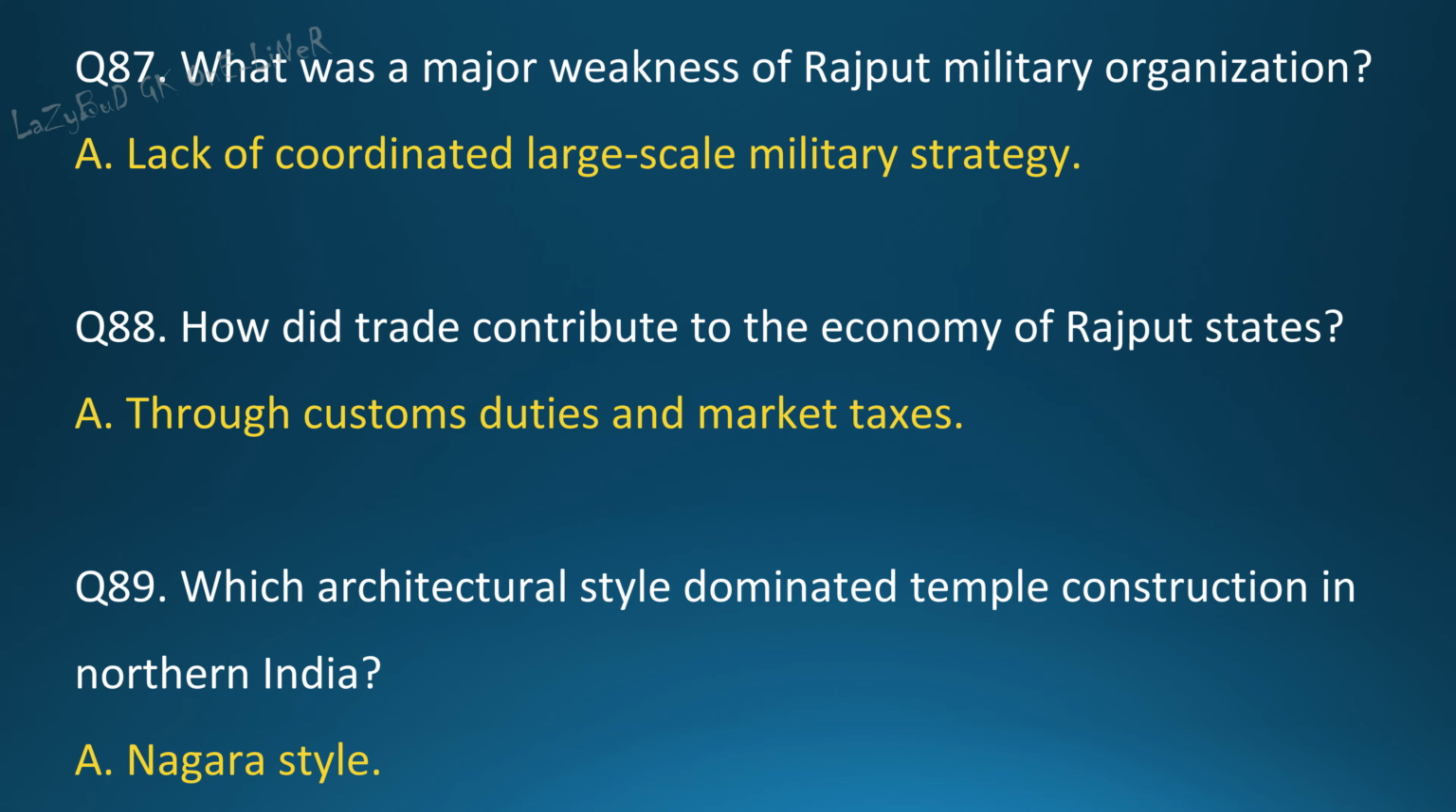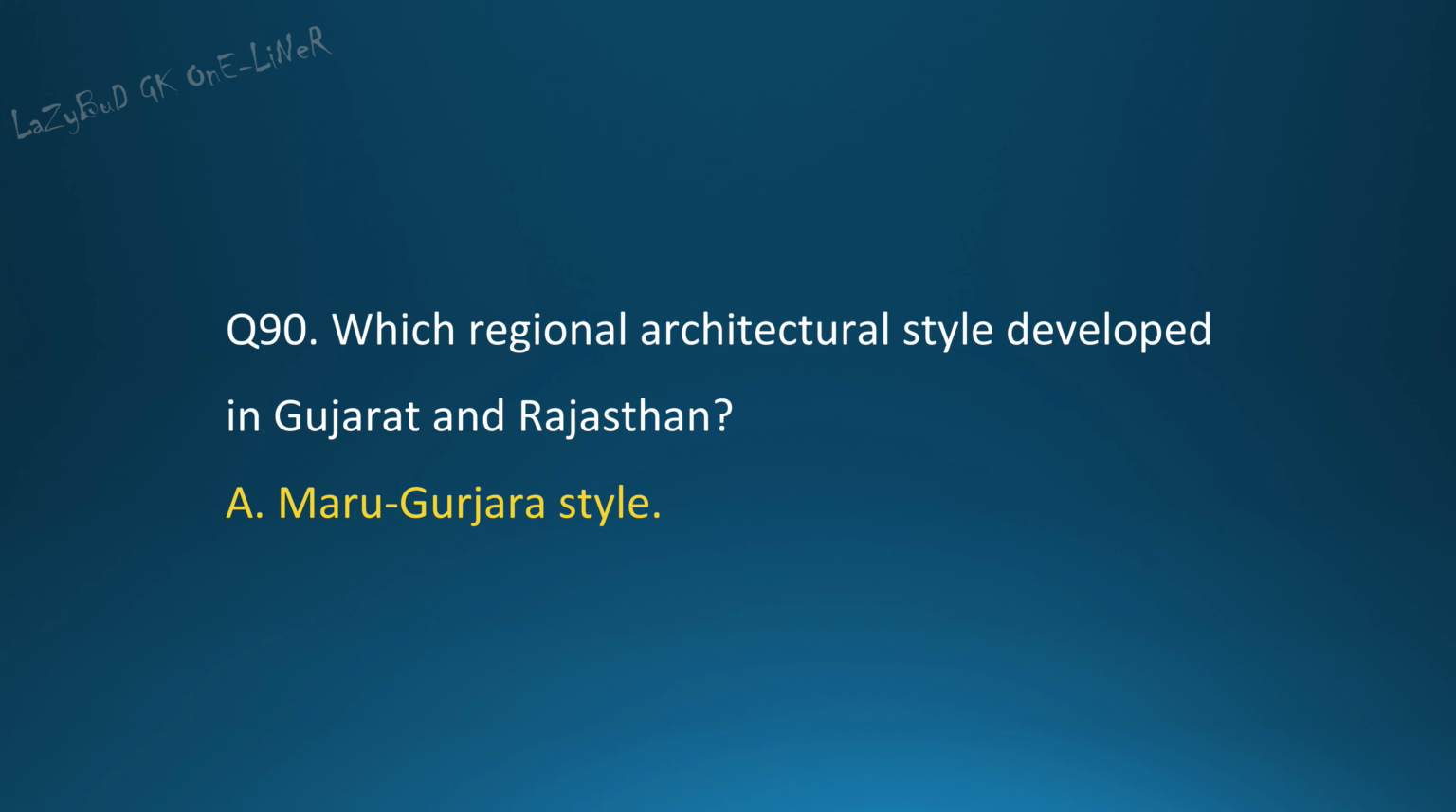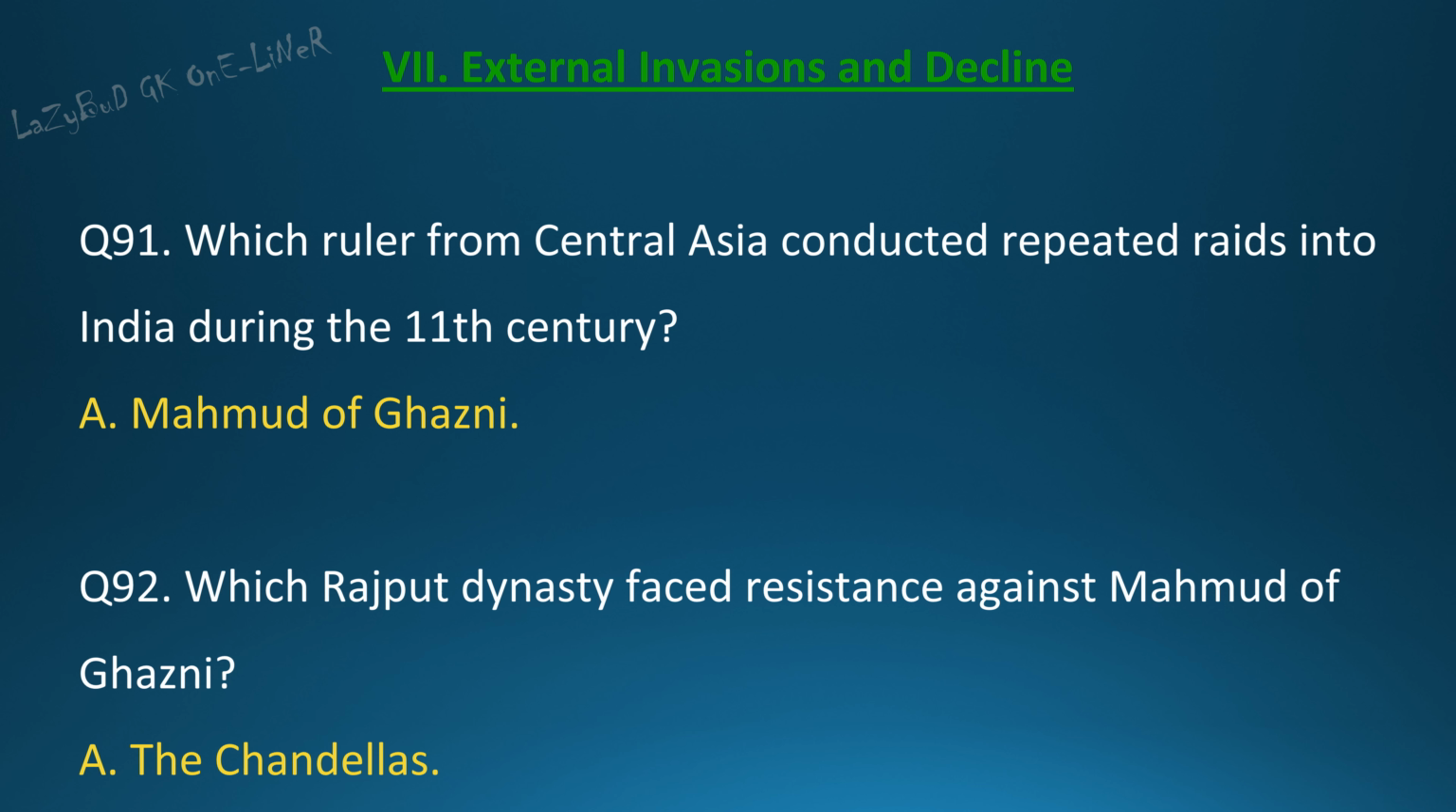Question 89. Which architectural style dominated temple construction in northern India? Answer. Nagara style. Question 90. Which regional architectural style developed in Gujarat and Rajasthan? Answer. Marugurjara style. Section 7. External invasions and decline. Question 91. Which ruler from Central Asia conducted repeated raids into India during the 11th century? Answer. Mahmud of Ghazni.